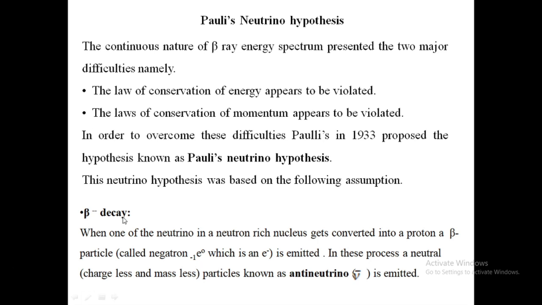Beta minus decay. When one of the neutrons in a neutron-rich nucleus gets converted into a proton, a beta minus particle, that is a negatron, -1e0, is emitted. In this process, a neutral, that is chargeless and massless particle known as an antineutrino is emitted.